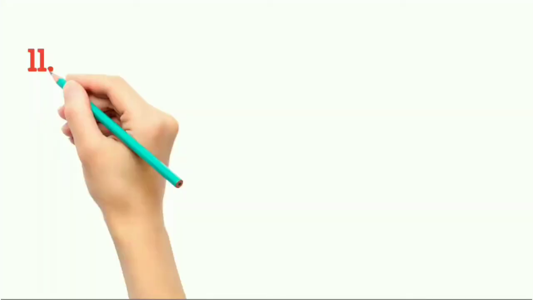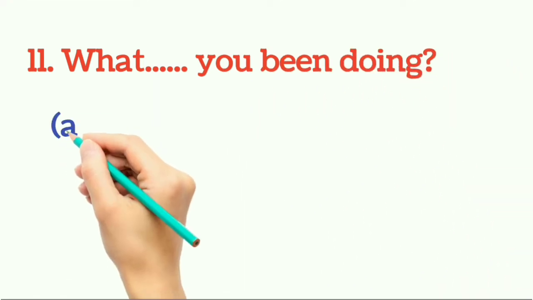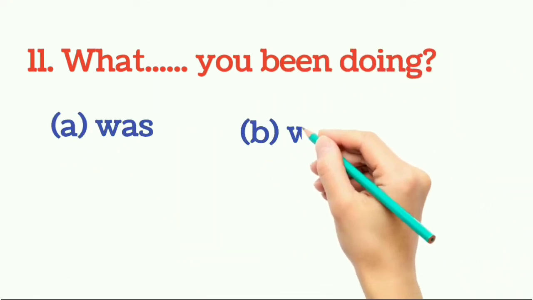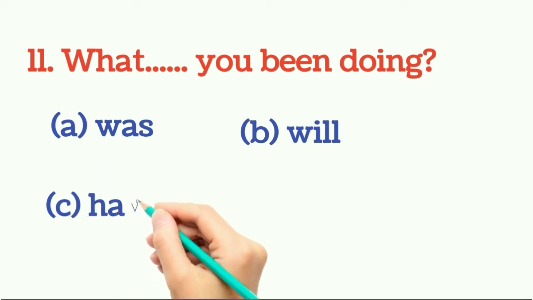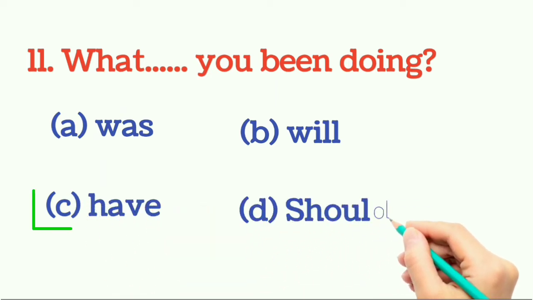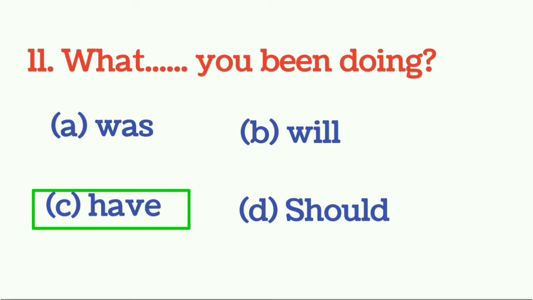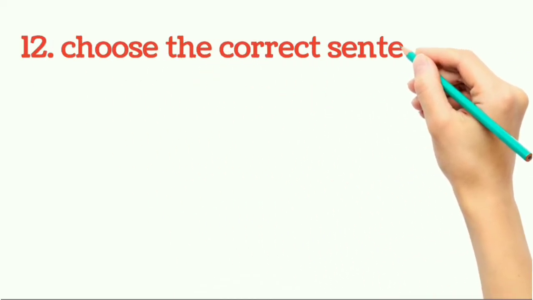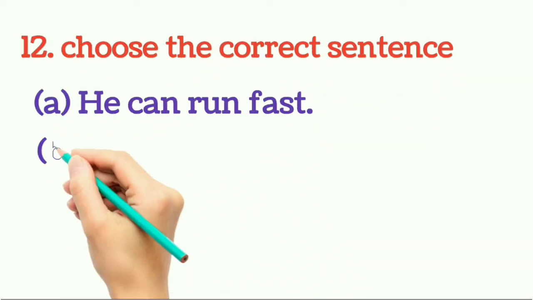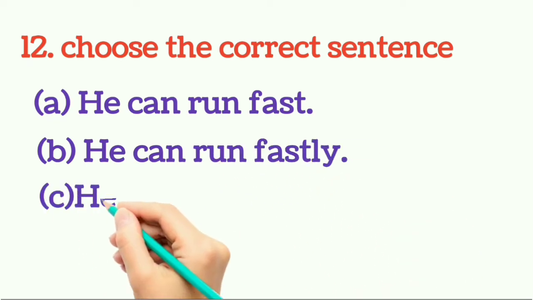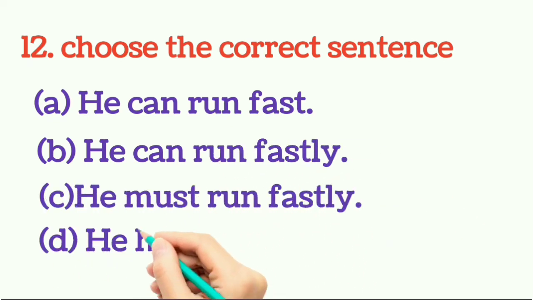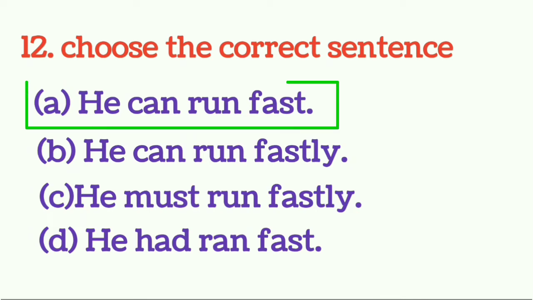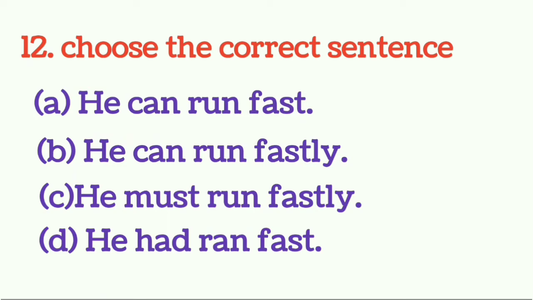Question number 11. What dash you been doing? You have to choose the right answer. So what would be the right answer? And the answer would be option number C. What have you been doing? Next question, question number 12. Choose the correct sentence. So which one is the correct sentence? You have to choose. So the right answer would be option number A. He can run fast. It is the right answer. It is the correct sentence.